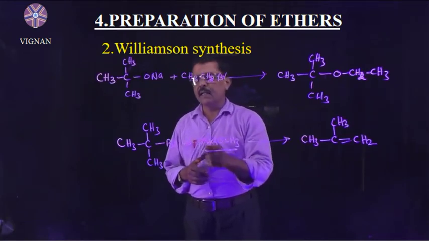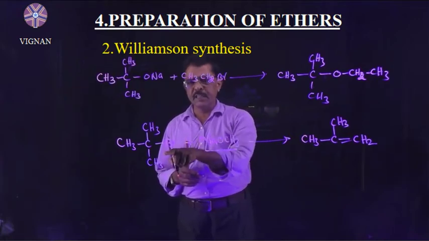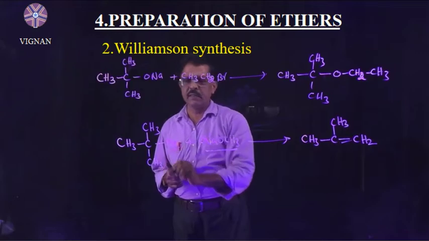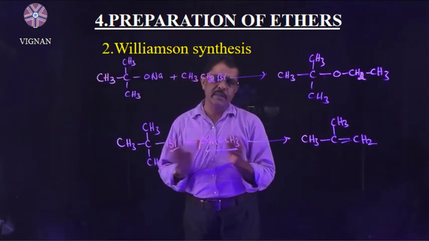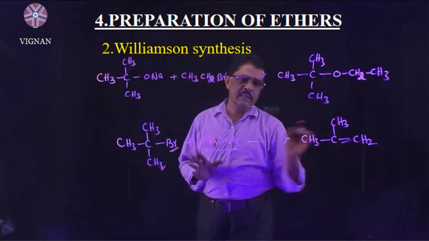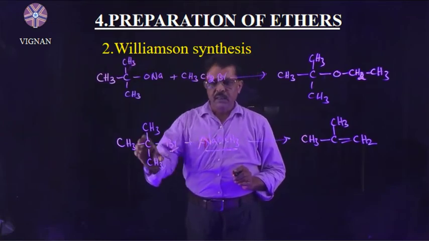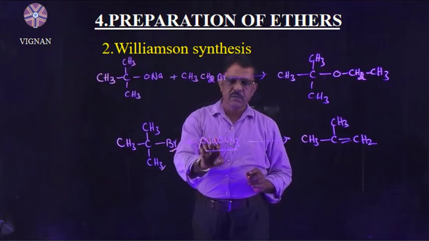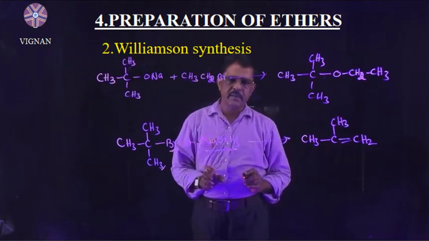Therefore, it attracts the hydrogen and facilitates the elimination reaction. Here bromine and hydrogen are eliminated as HBr. Therefore, no ether is obtained when a tertiary alkyl halide reacts with sodium methoxide. Right? Understand?